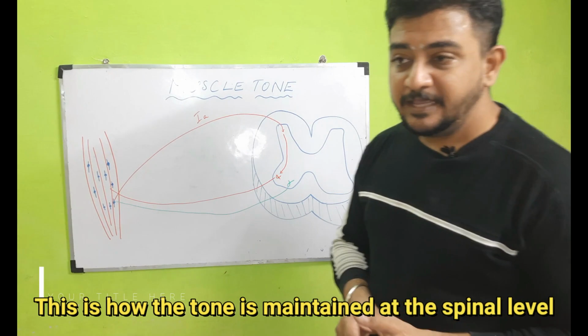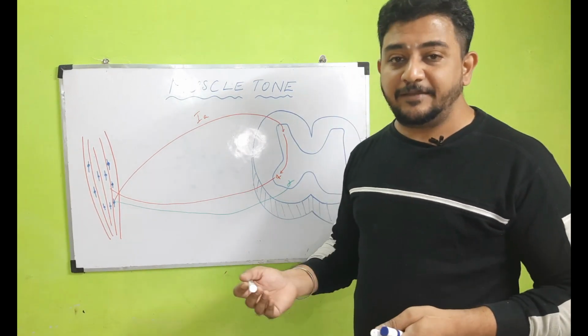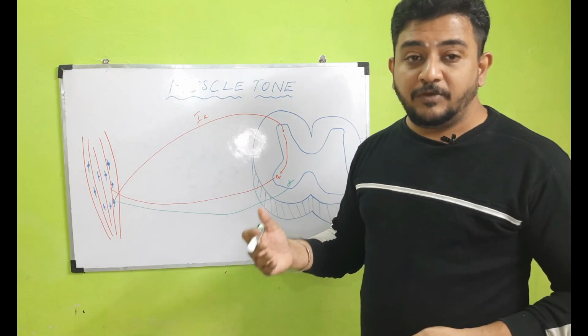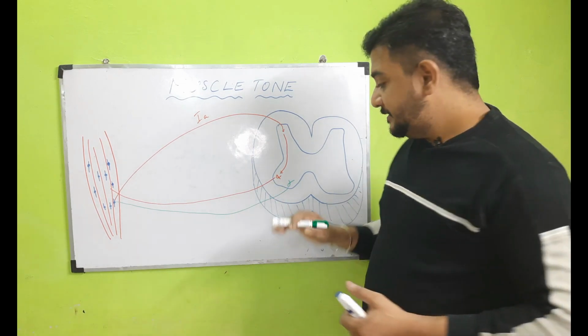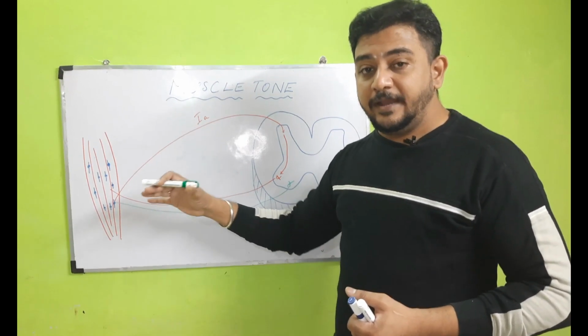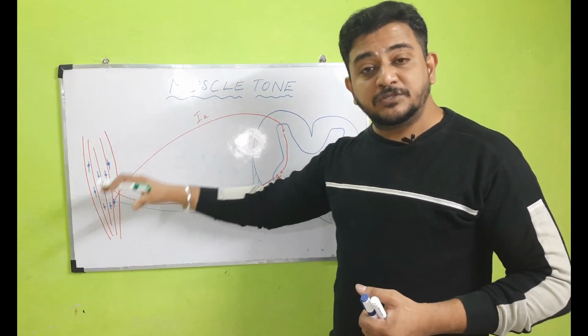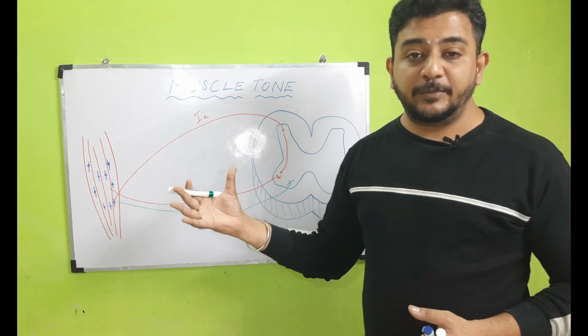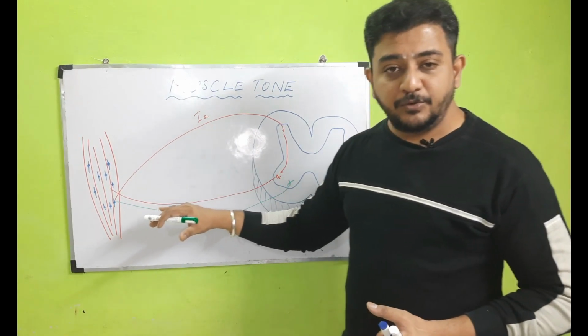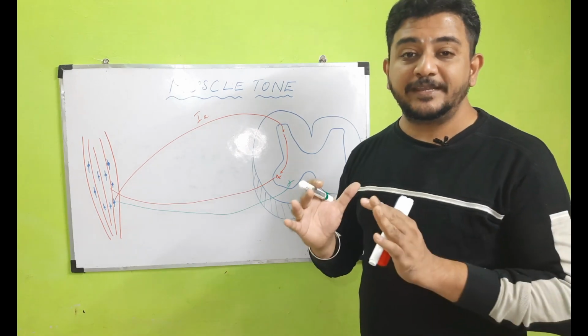If I am holding the arm against gravity, where there is a need for much more tone for maintaining the anti-gravity muscles, the gamma motor neurons are going to discharge more and the tone is going to increase in the anti-gravity muscles. This discharge by the gamma motor neuron is constant and very steady.